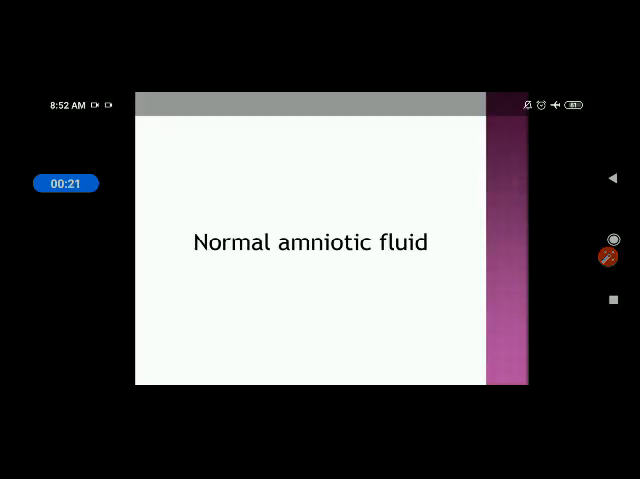Today we will see the topic oligohydramnios. Oligohydramnios means the lack of amniotic fluid. Before proceeding to the topic, I would like to tell something about the amniotic fluid. So, normal amniotic fluid.